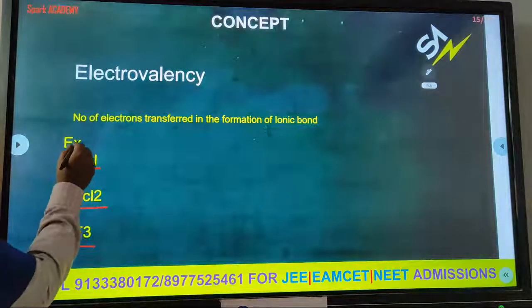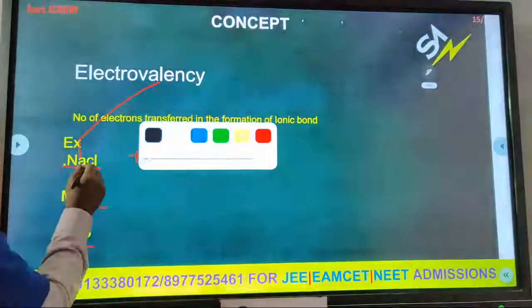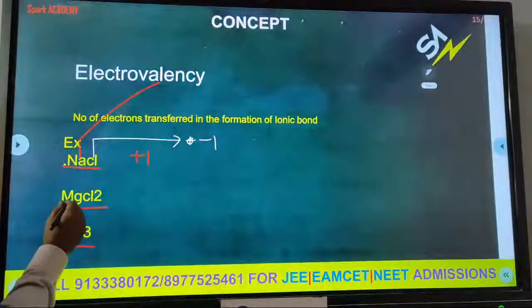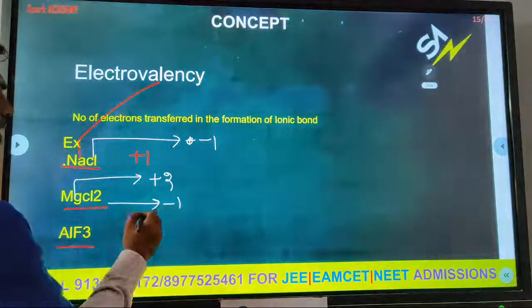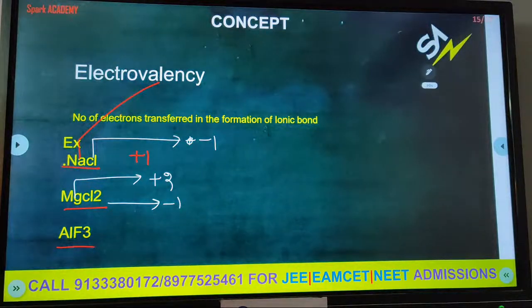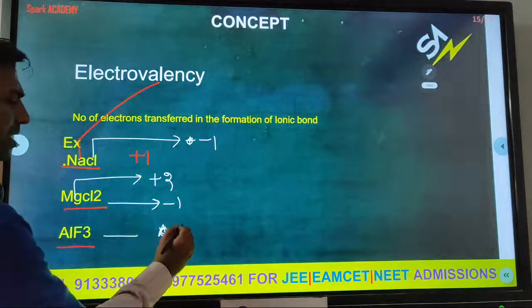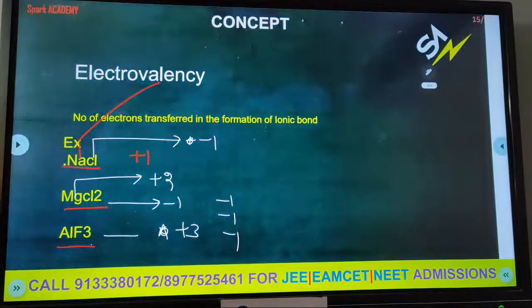Now what is the electrovalency of sodium? +1. Yes. What is the electrovalency of chlorine? -1. What is the electrovalency of magnesium? +2. Chlorine? -1. How many chlorines are there? 2. Every chlorine has -1. Now aluminium, yes, +3 electrovalency. Fluorine, -1, -1, -1, because there are 3 fluorines. Clear? So electrovalency is nothing but the number of electrons transferred in the formation of the ionic bond.